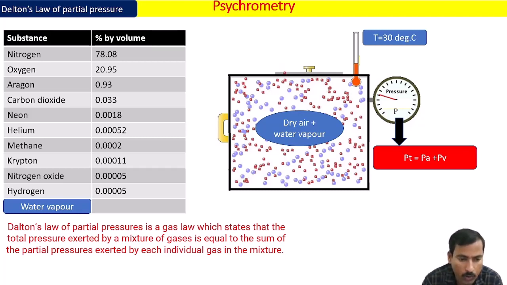If there is no water vapor, obviously Pv is 0. The partial pressure exerted by water vapor is 0 because there is no water vapor. If the water vapor is the maximum, then the partial pressure exerted by water vapor is the maximum. So Pv also varies from 0 to maximum, as water vapor varies from 0 to maximum. But the magnitude of Pa remains constant because we are considering the dry gases. The gases which are considered dry gases remain constant. Okay, so now let's go to the next concept.